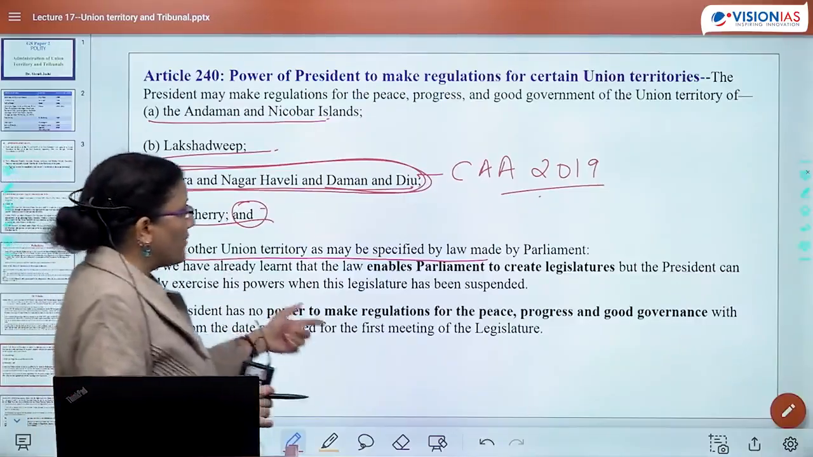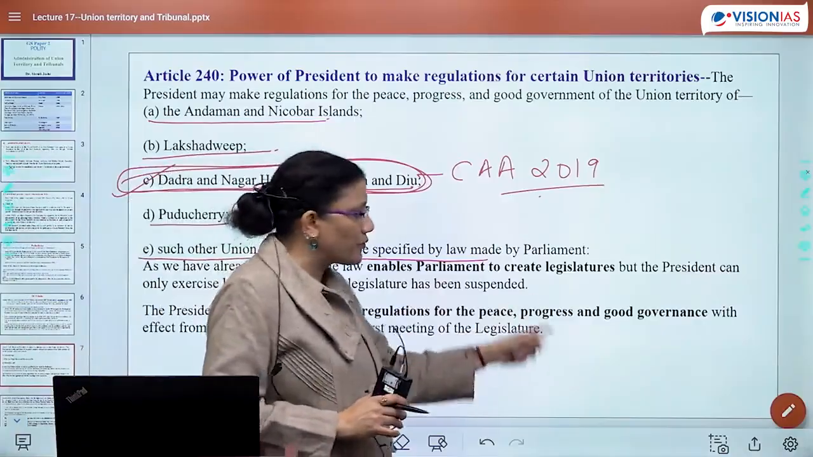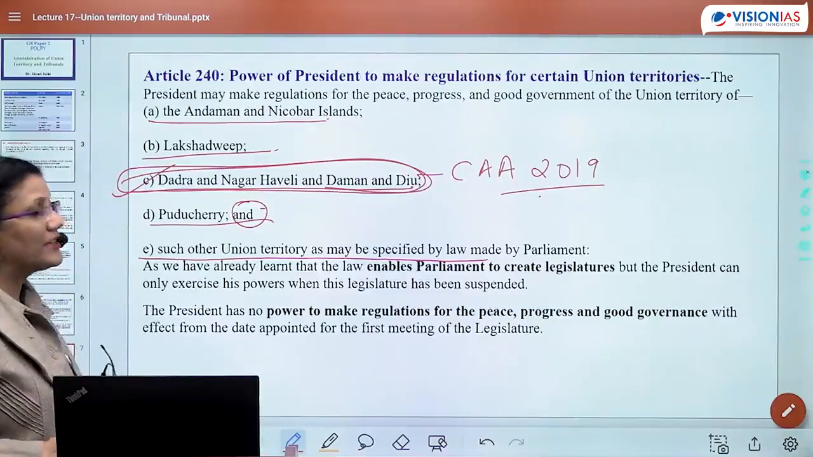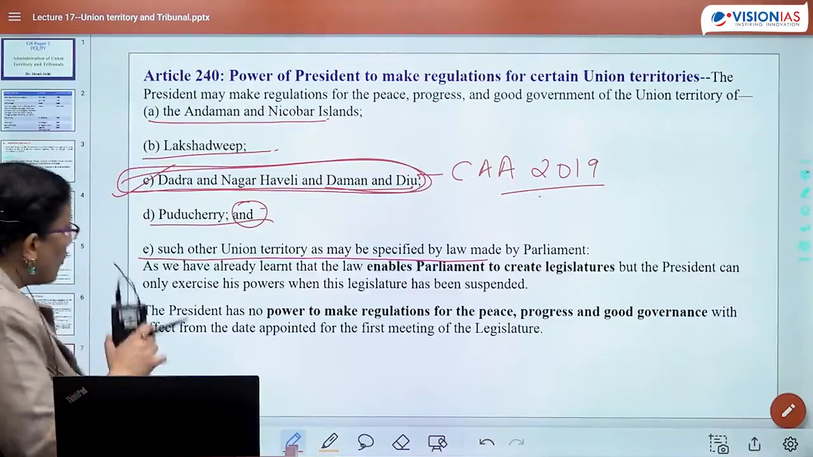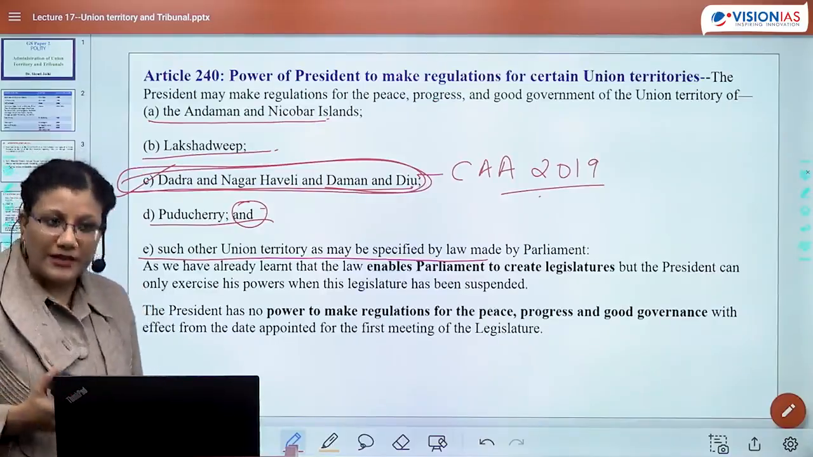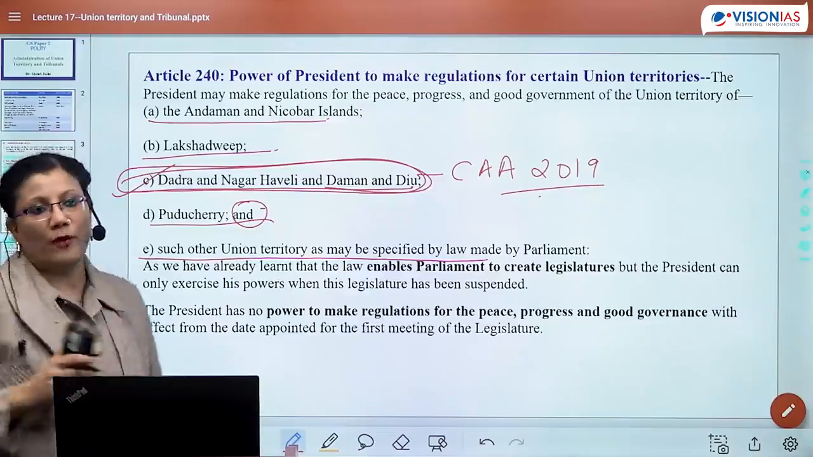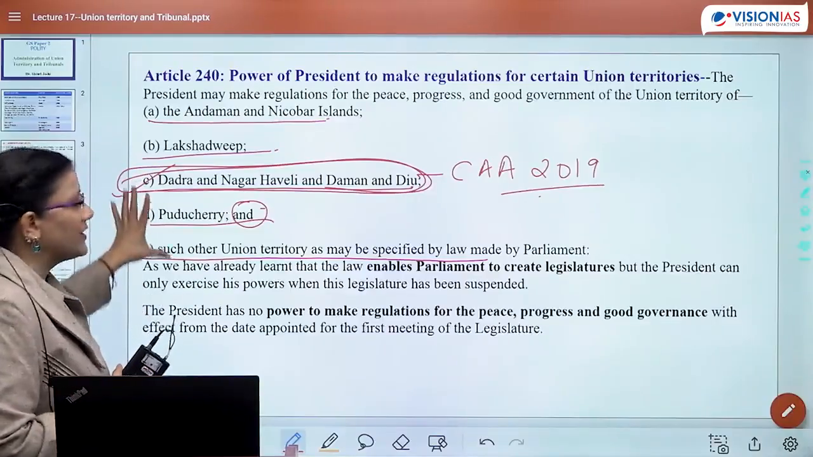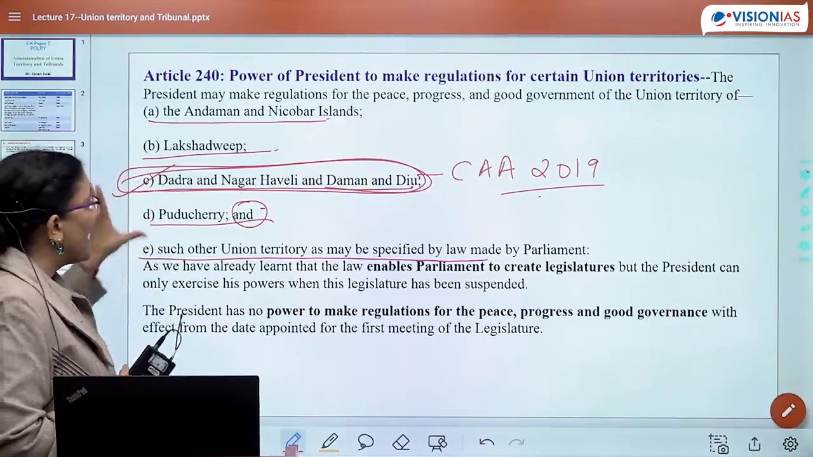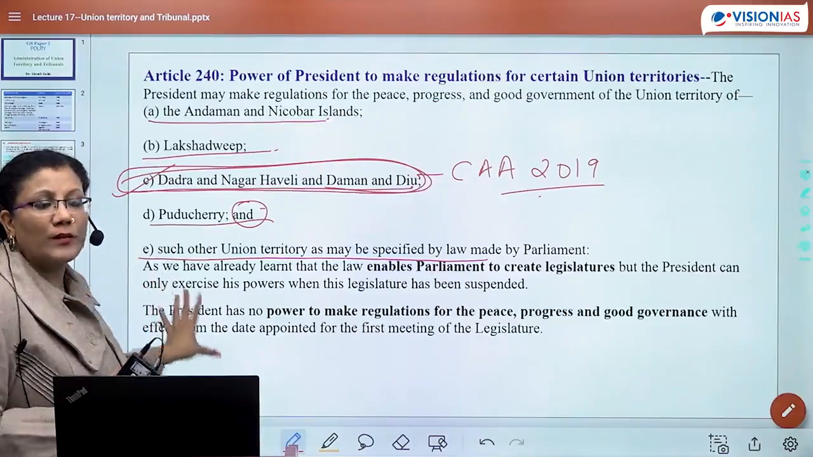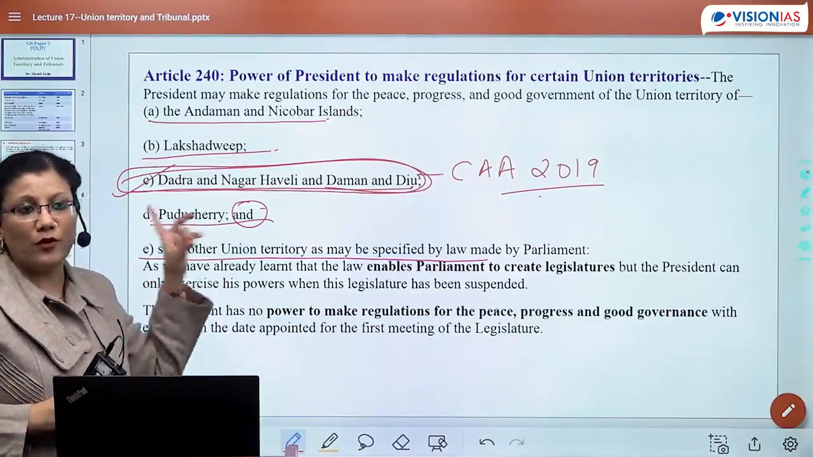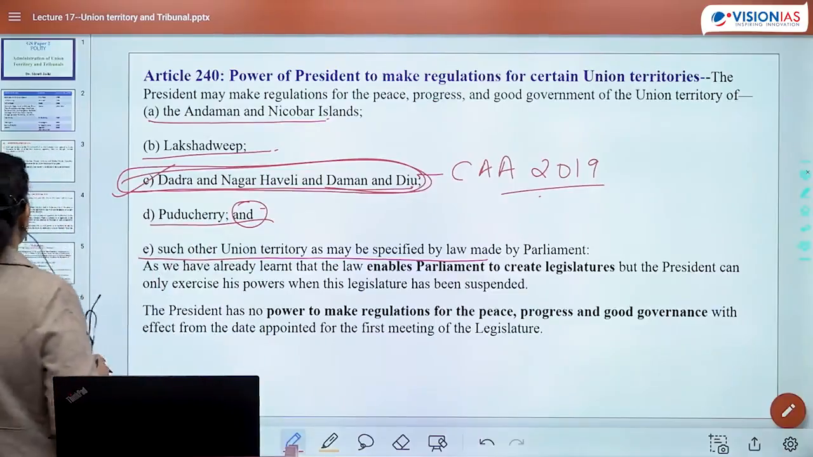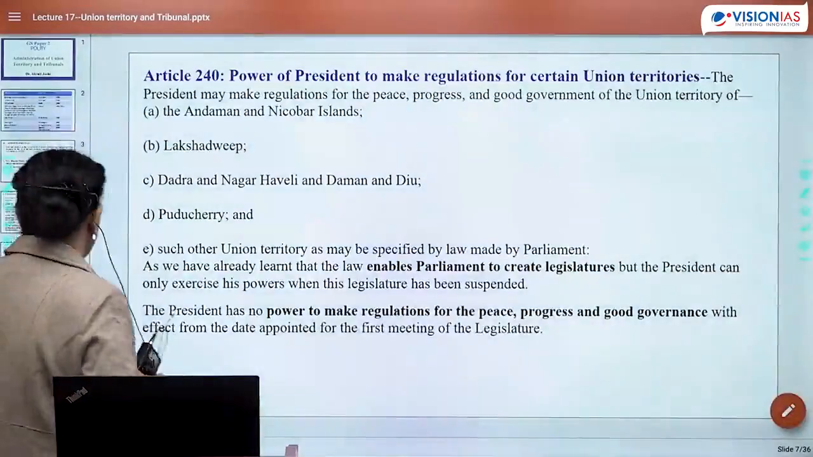The President has no power to make regulation for peace, progress and good governance with effect from the date appointed for the meeting of the legislature. So the moment the legislature starts meeting, the President will have no power to make regulation. Okay, so from this handout, one question will come on Delhi, NCT Delhi, and the second thing would be what would be those conditions. So you would say it would be the only condition when legislatures are not working. The moment they again start working, Article 240 is not applicable then.